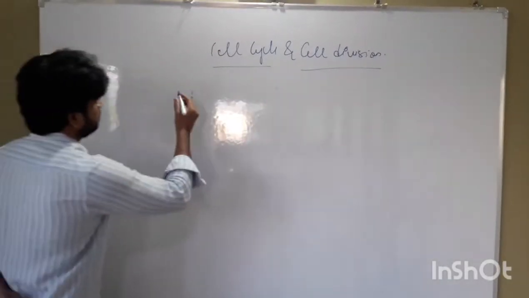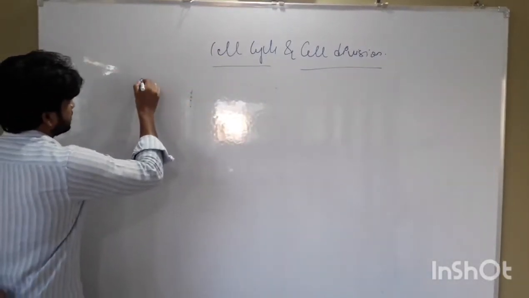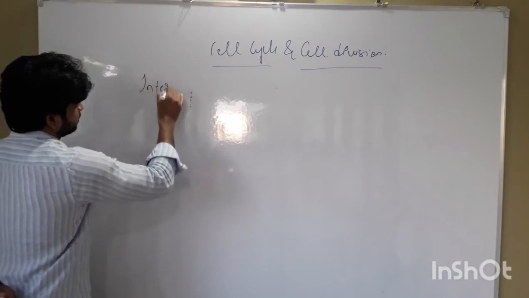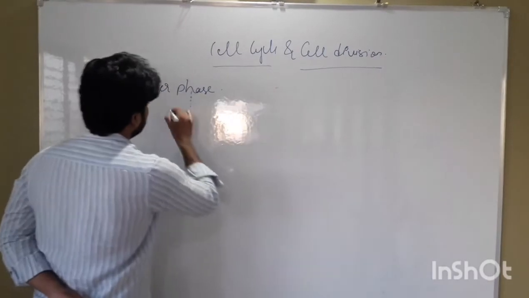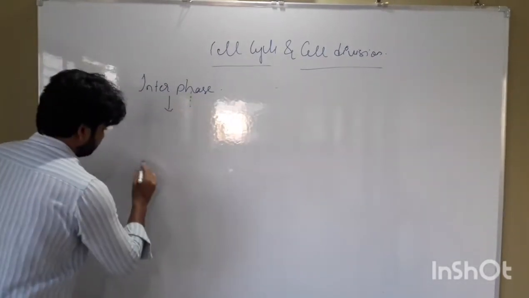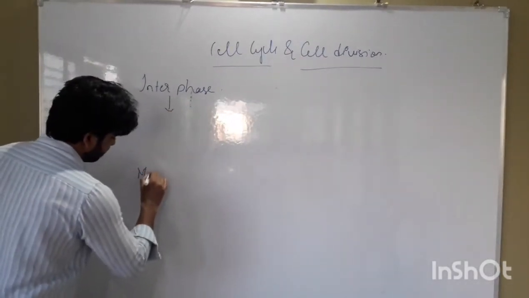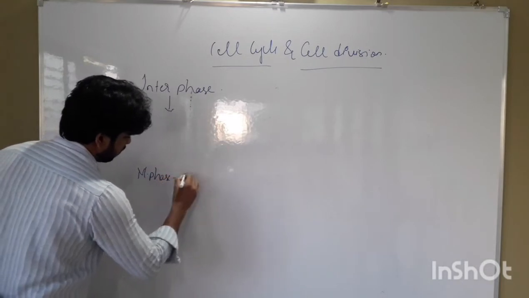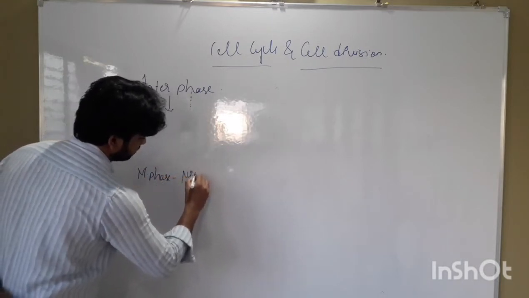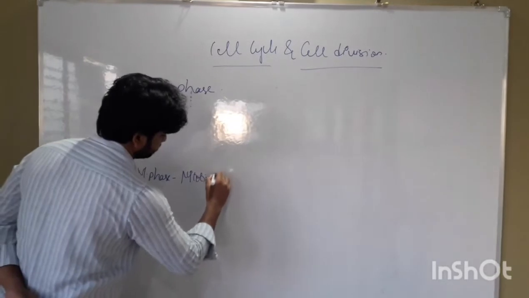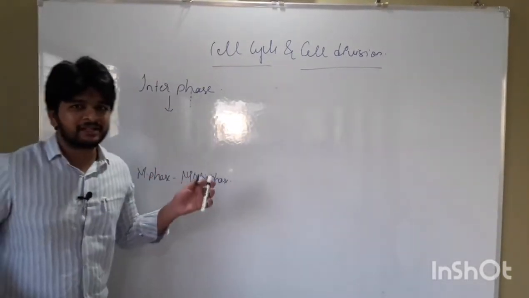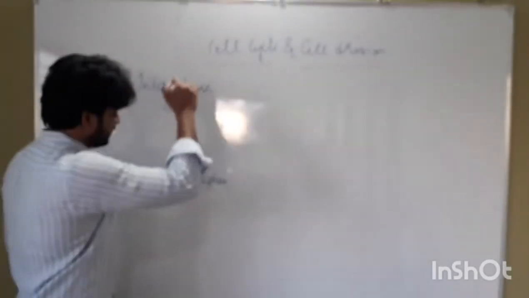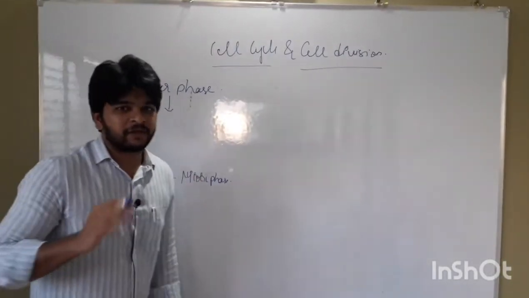First we shall know there is interphase and we have M phase or mitotic phase. These are the two main stages of the cell cycle. The first one is interphase and the next one is mitotic phase.